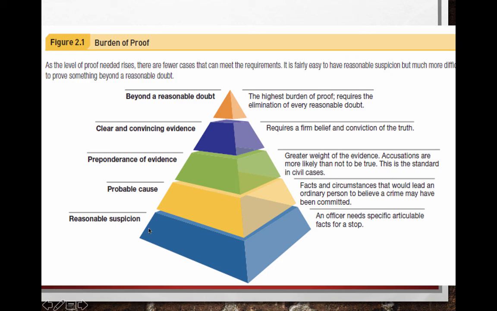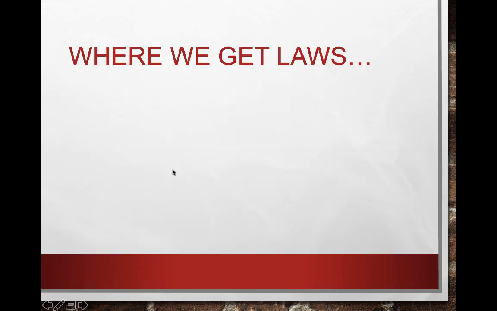And then we have reasonable suspicion. So that's what an officer needs to stop a person, to do a pat down. And then probable cause is what an officer needs to make an arrest. This is a civil case to find somebody guilty and hold them liable to give them financial debt. And then this is what is needed in a criminal case to find somebody guilty. So remember, this is going to be important for quizzes.